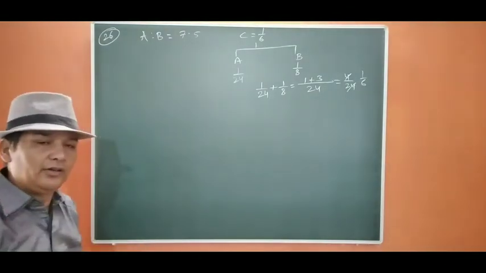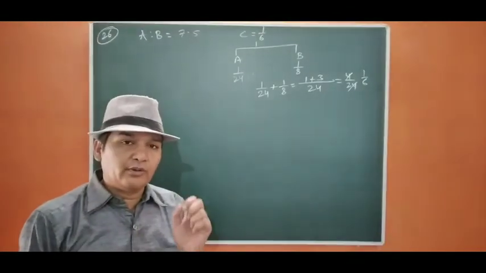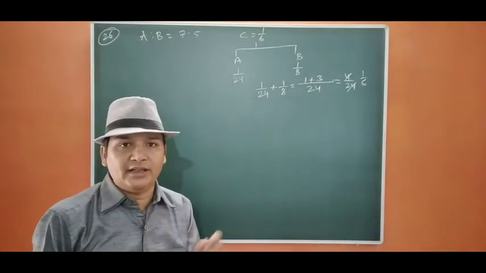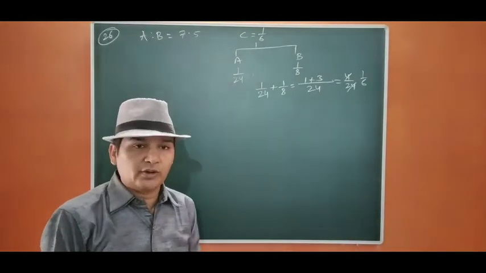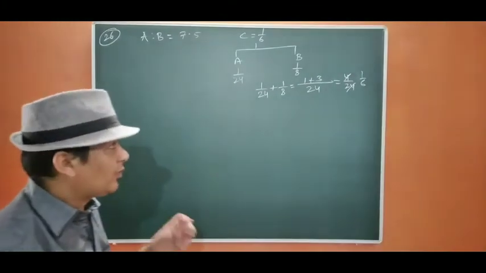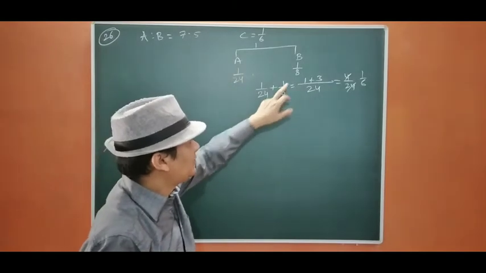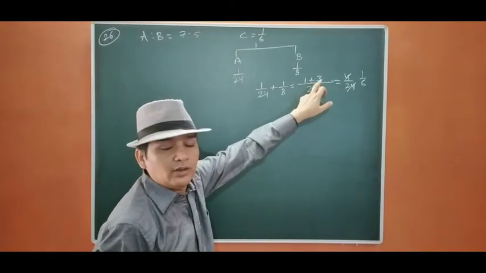And why we are going to have the new PSR? Because we are going to distribute the profit in new PSR, because it is after admission of C. Okay, and one more thing, we have to find out the sacrifice. Now you see the sacrifice is 1:3.